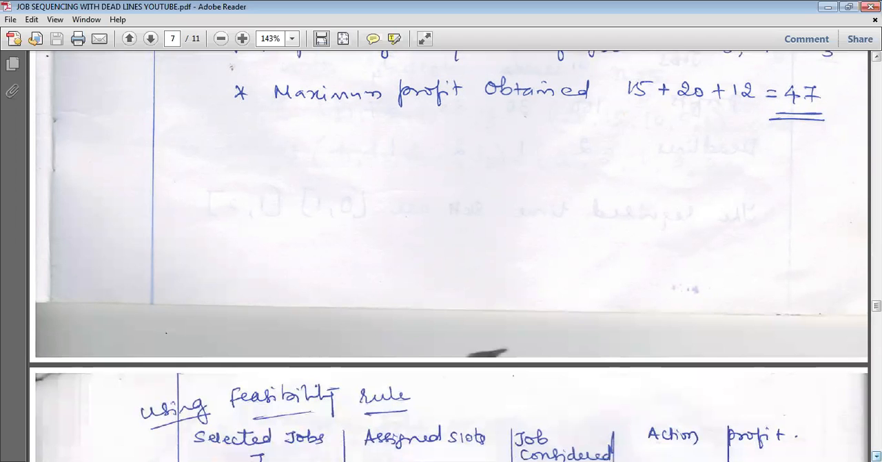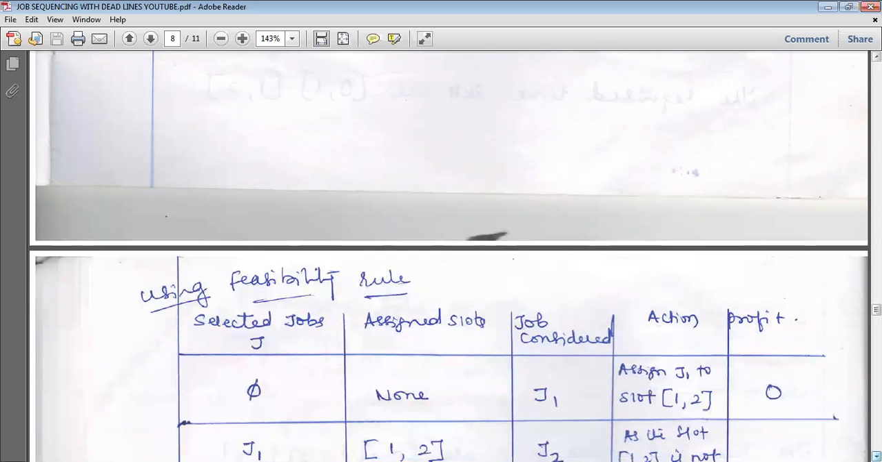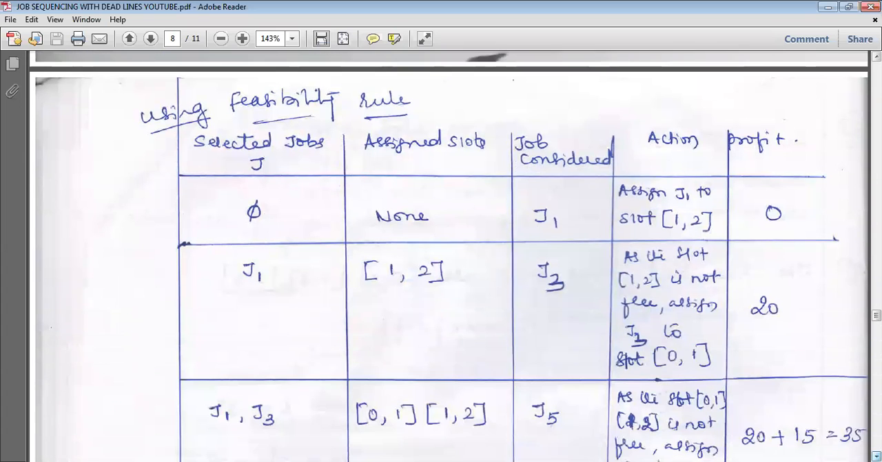Another method is there using the feasibility rule. Actually, you have to apply this rule to solve this problem. So you can make 5 columns: selected jobs, assigned slot, job which you are going to consider, what is the action performed, and what is the profit. Initially, we are not selecting any job, mark it as null. Then go for the next, assigned slot. First step, we are not going to assign any slot, so for assigned slot, null will be there. After considering the job only, the slot will be allotted.